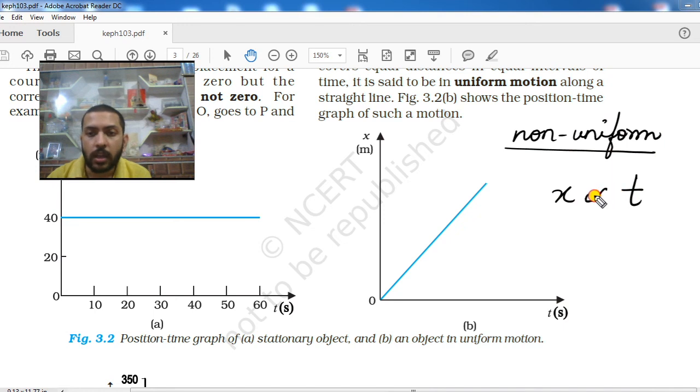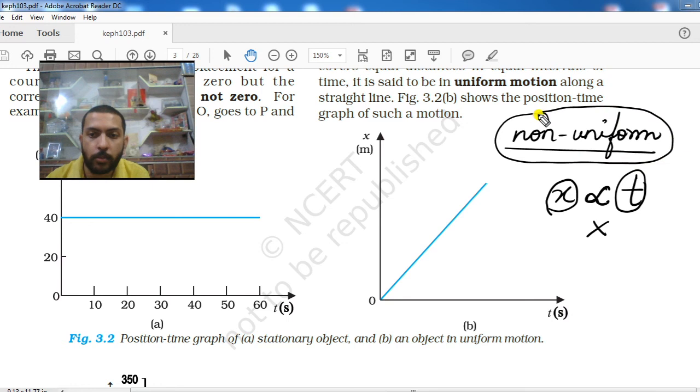That means the way in which time changes, the position of the body does not change in the same way. That means the displacement, or position, of the body will not be directly proportional to time in the case of non-uniform motion.